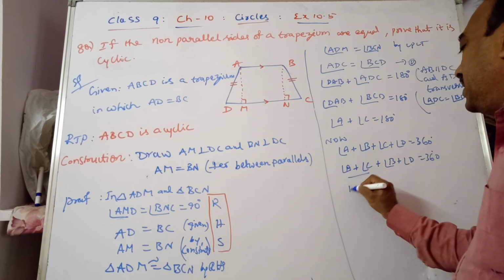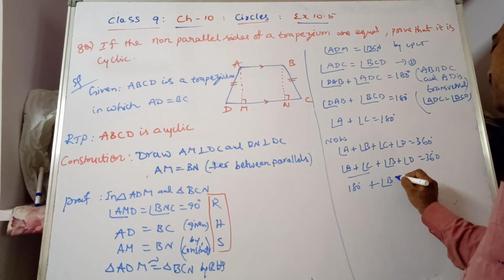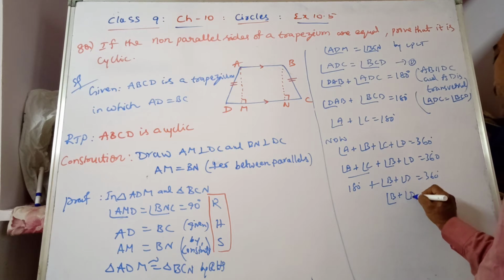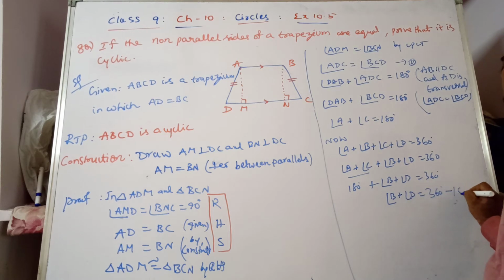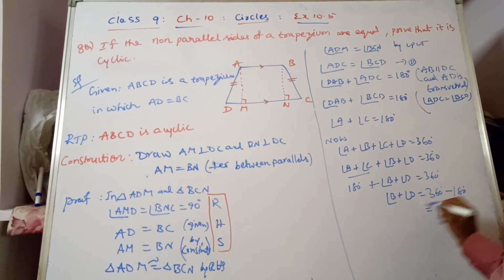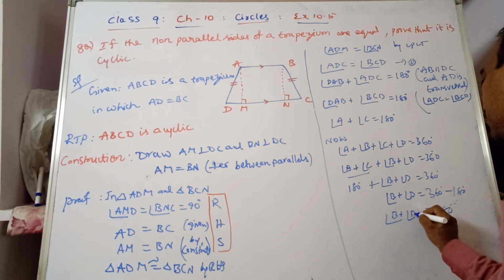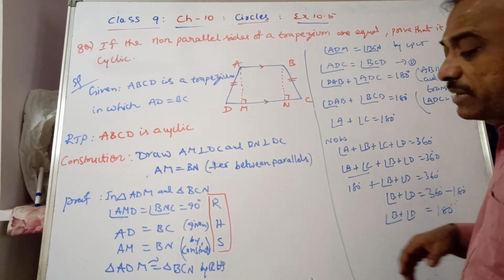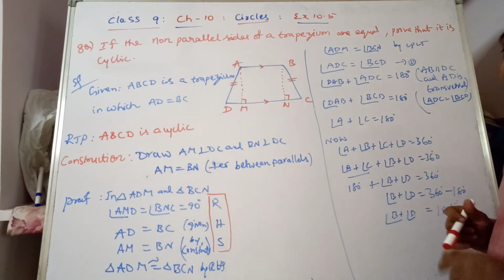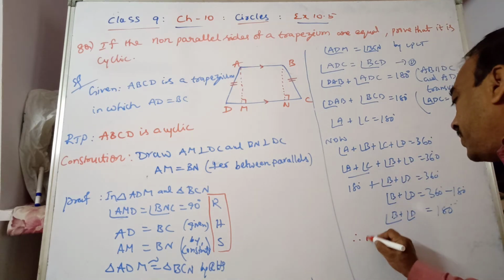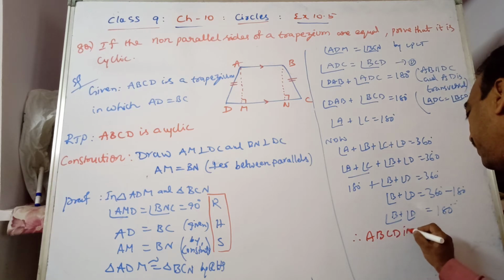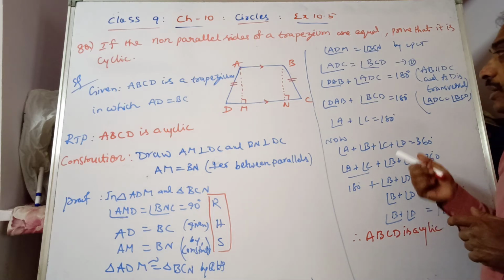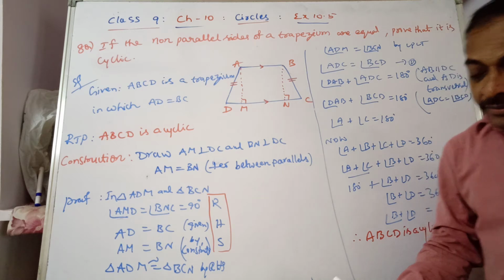So what is A plus C? That is 180 degrees plus angle B plus angle D is equal to 360 degrees. Therefore angle B plus angle D is equal to, transposing this side, 360 minus 180 degrees, which gives 180 degrees. You see now, A plus C is equal to 180, B plus D is equal to 180. Either pair of opposite angles is supplementary, 180 degrees. Therefore ABCD is cyclic. I hope it is clear to you. Understood?